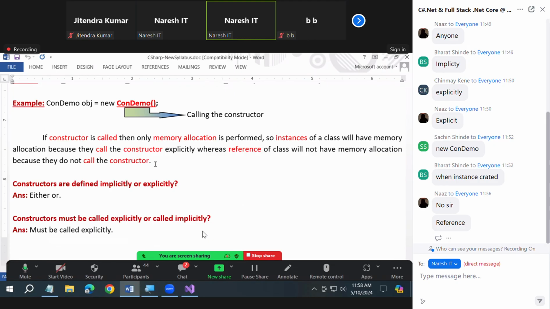References are not going to call the constructor, so references will not have memory allocation.